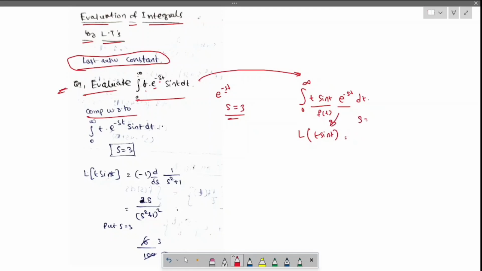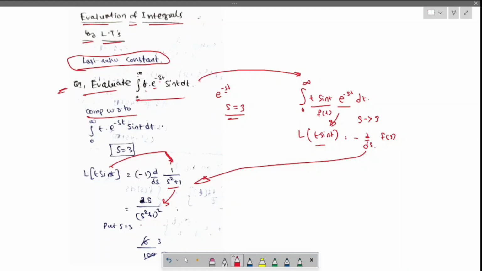Now s here is 3. Now Laplace of t sin t is minus d by ds of the Laplace of sin t, right? For sin t, f of s will be 1 by s square plus 1, then d by ds. When we simplify this, you will get this.